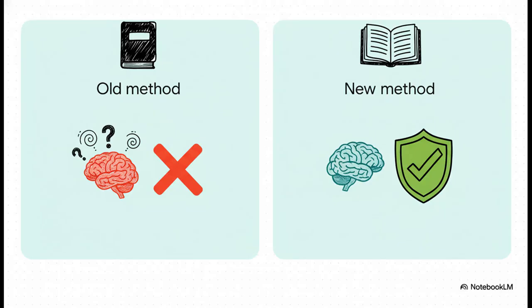So let's put it side by side. On the left, you've got the old way. Closed book, totally reliant on its internal memory, and yeah, it can invent stuff. And on the right, you have the new RAG-powered way. Open book, using real-time external knowledge and built from the ground up to verify information. It is a total game changer.